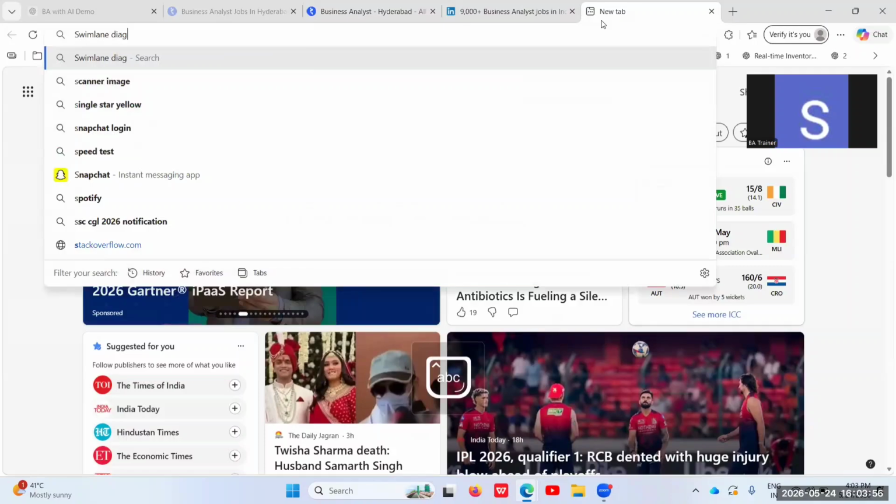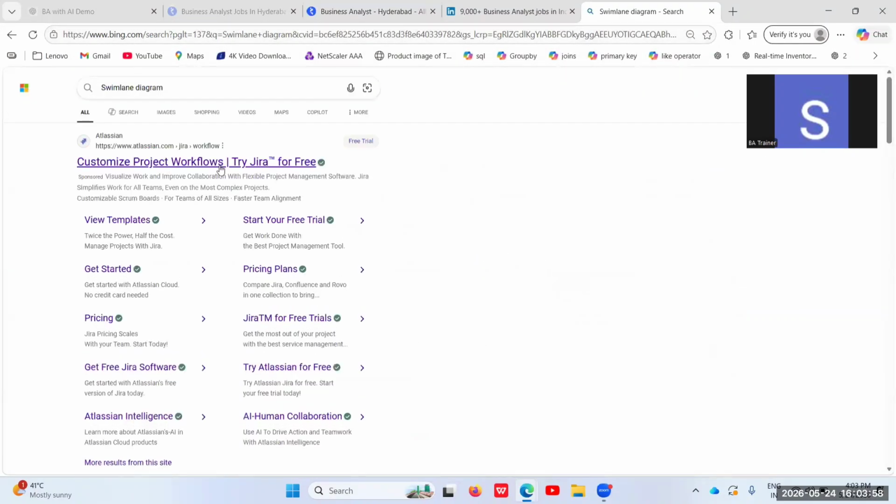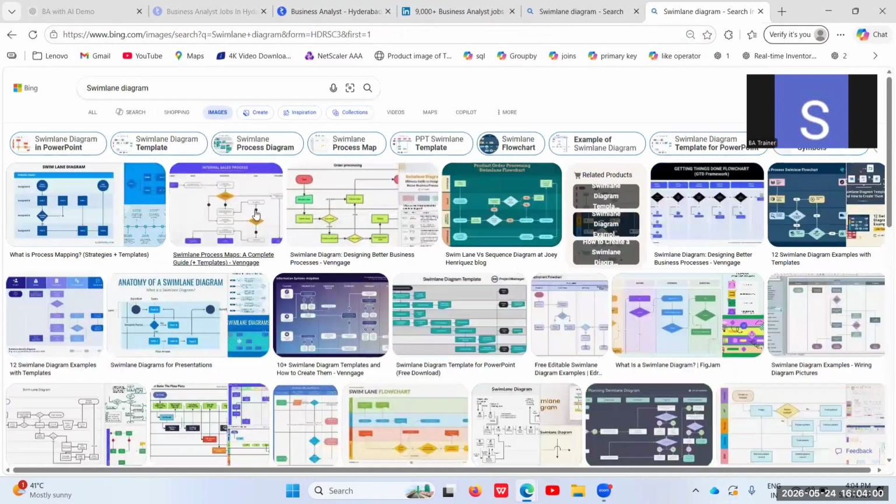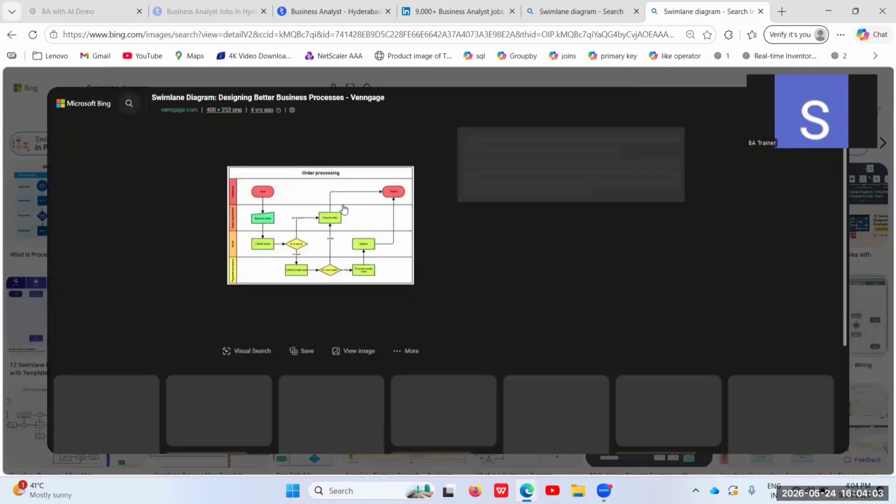Swimlane diagram. So I'll show you one of the diagrams so you can understand. Yeah, so now you can pay attention. So this is a diagram.